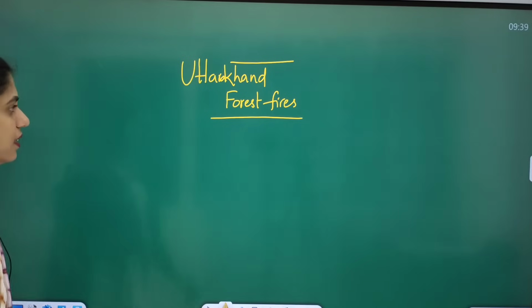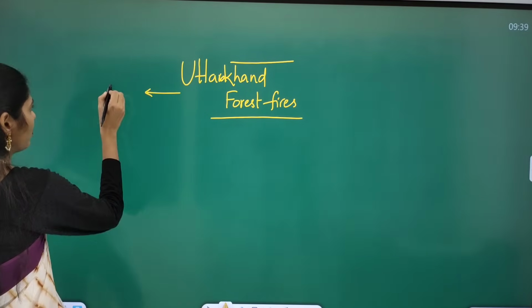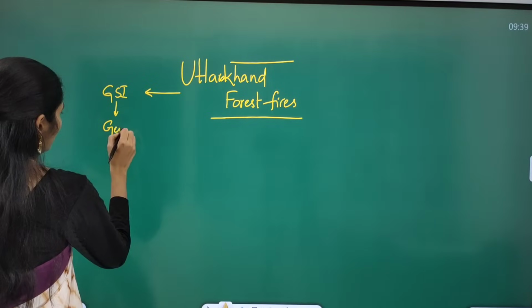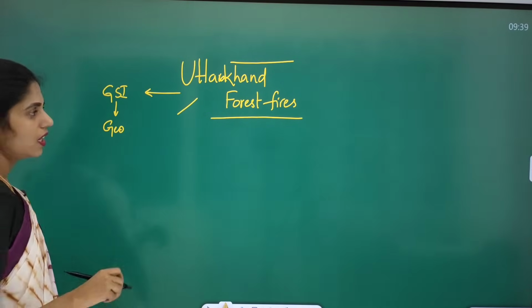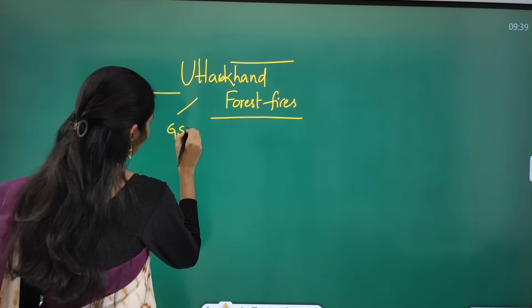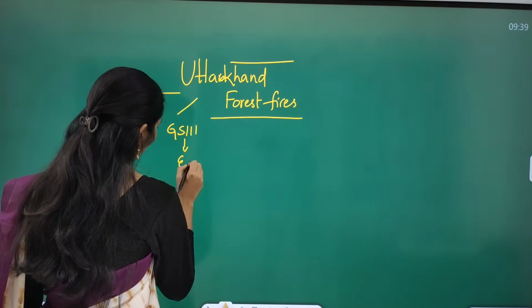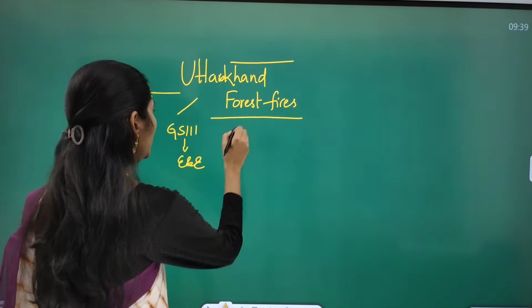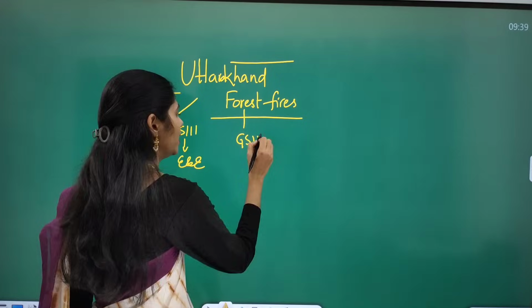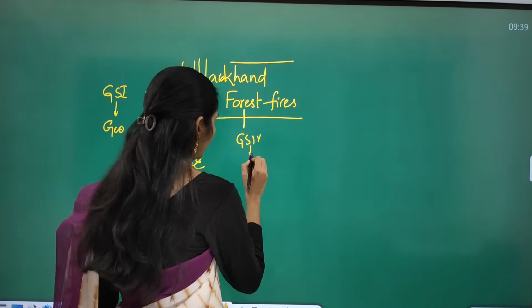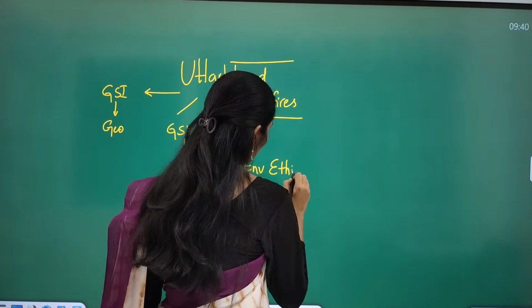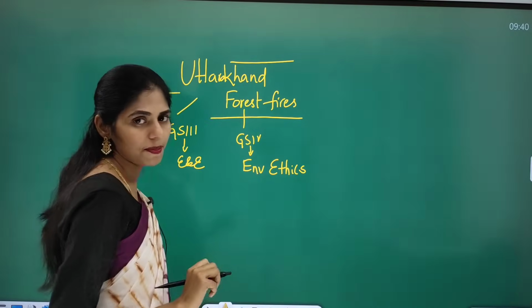This article is important from your GS paper 1 under geography, from GS paper 3 under environment and ecology, and even from GS paper 4 under ethics, where we are covering it under the chapter called environmental ethics.